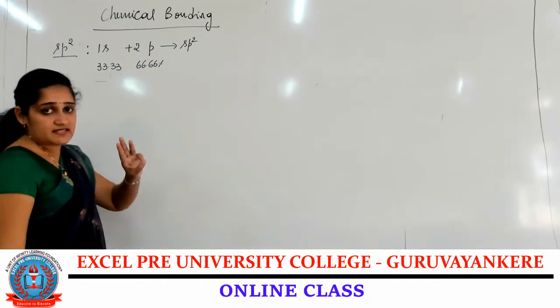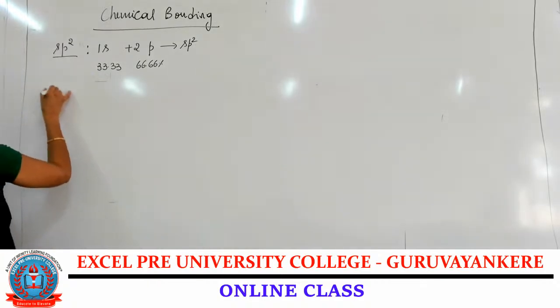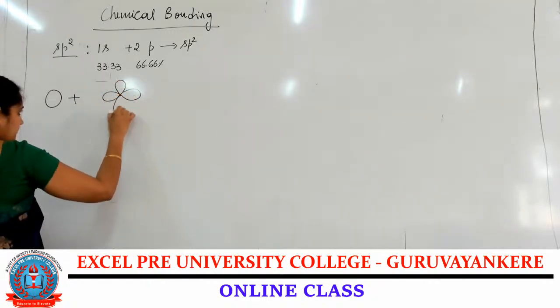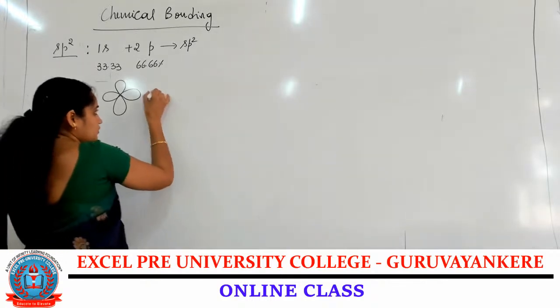Total 3 orbitals are involved in the bonding: one s orbital and 2 p orbitals.